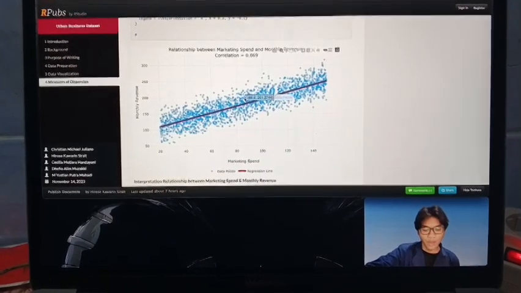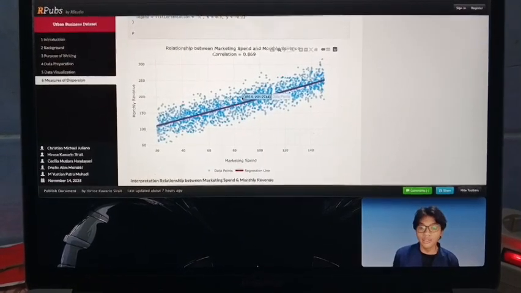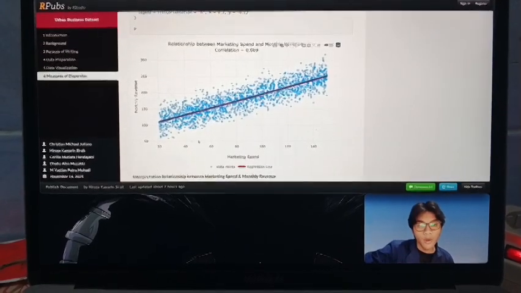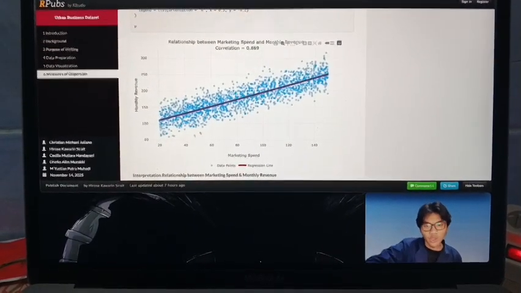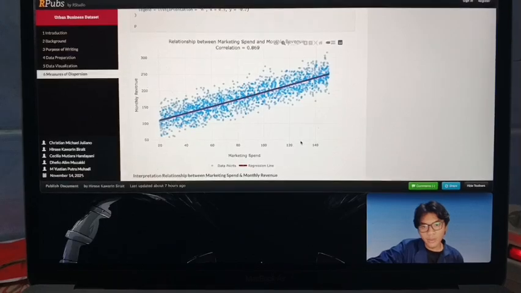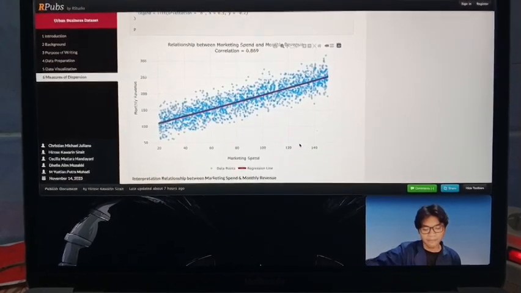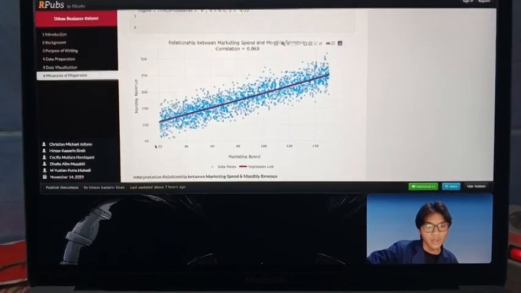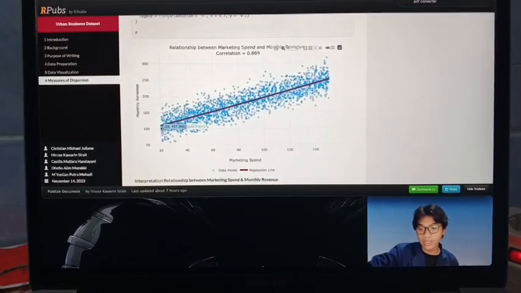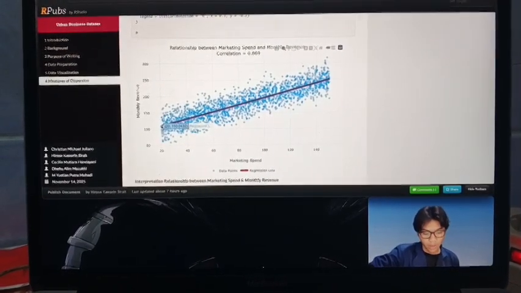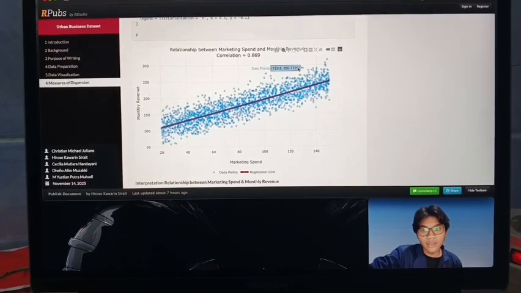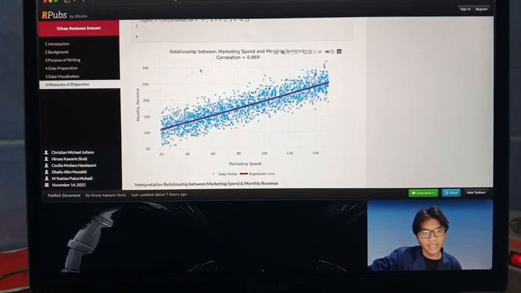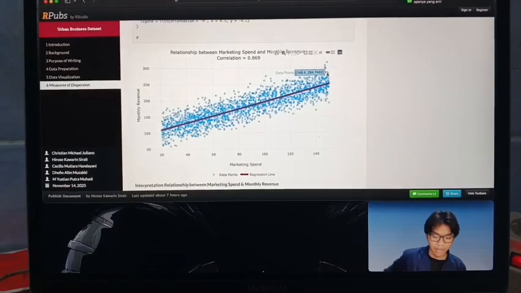increase. Most of the data falls within the expenditure range of around 14 to 130, with monthly revenue ranging from 100 to 180, maybe right here.